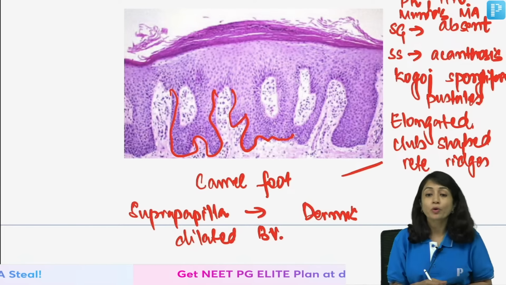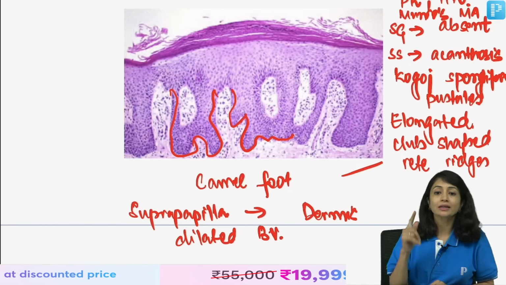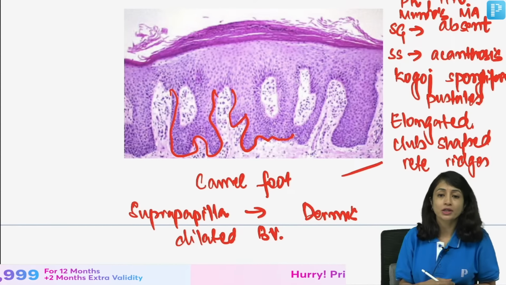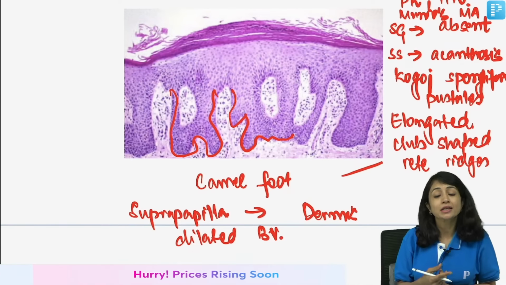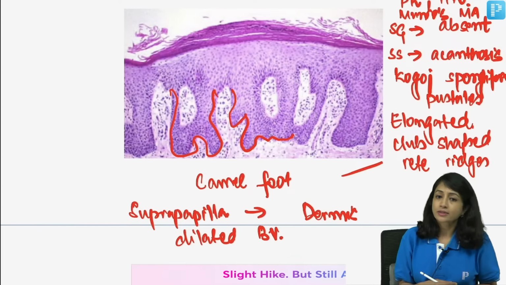Yes, you're right. Pautrier's microabscesses is a feature of mycosis fungoides and it is a lymphocytic microabscess. There you see mostly lymphocytes. Another microabscess is seen in bullous pemphigoid where you see eosinophilic microabscesses. Clear?